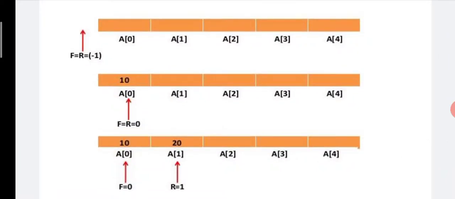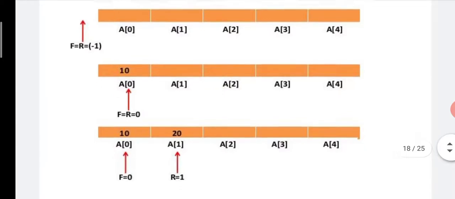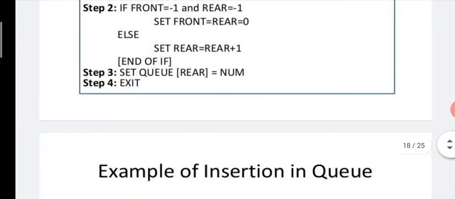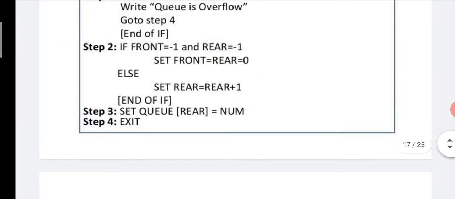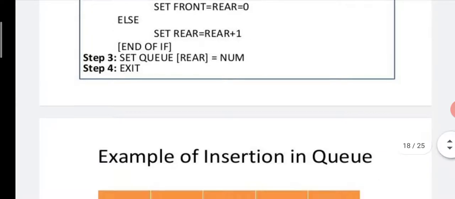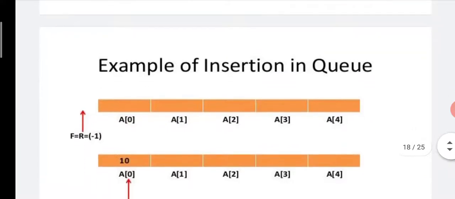Now see the last figure. Suppose you want to insert a new element, the second element, which is 20. Before inserting 20, first we have to increment rear by 1. In step number 2 else, set rear is equal to rear plus 1. After the first element, to insert a second element, set rear is equal to rear plus 1.